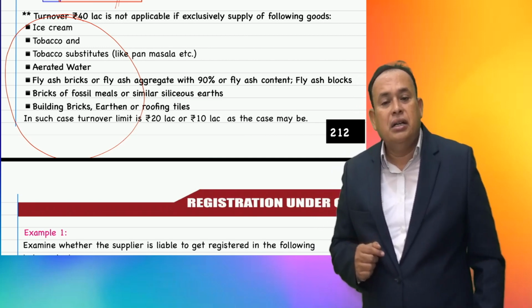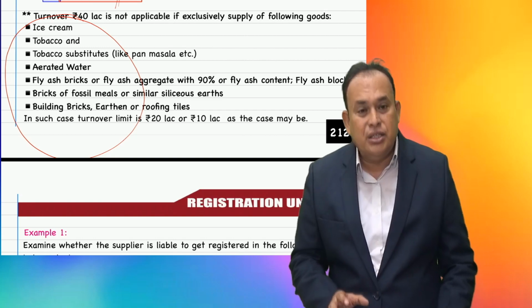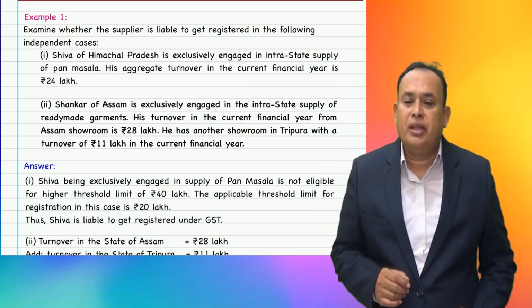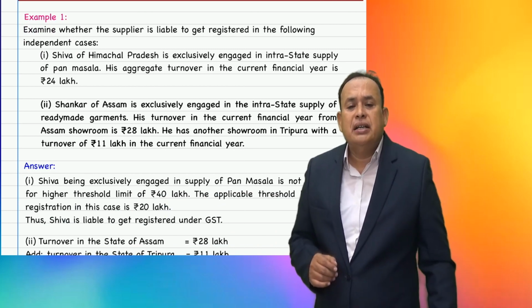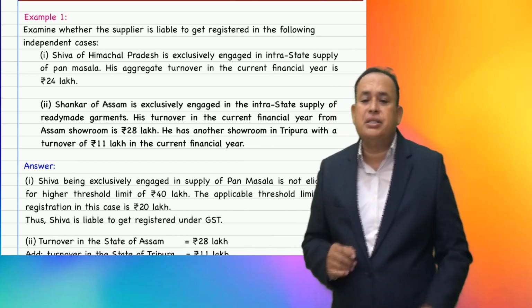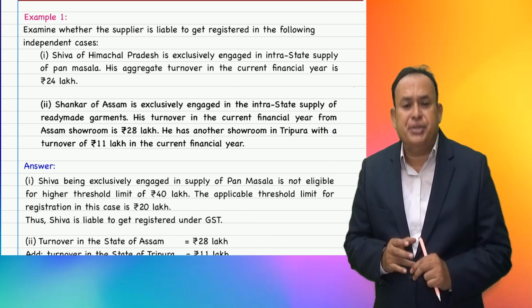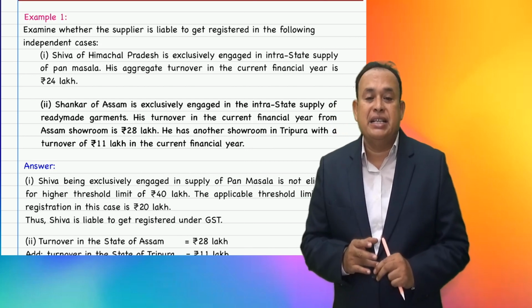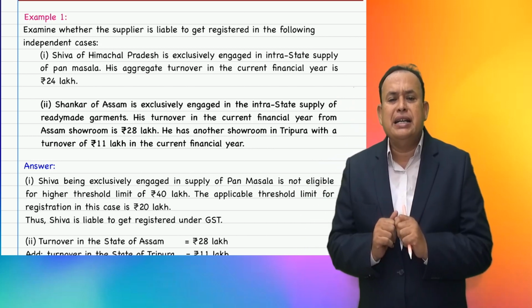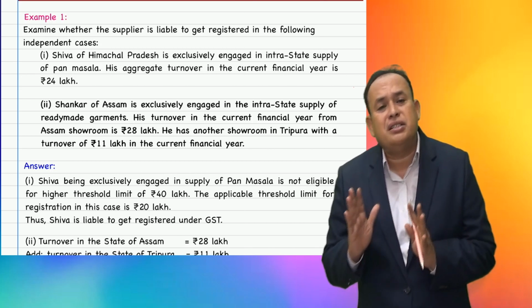Now here, I would like to bring to notice some important points to discuss. Look here. Example 1. Examine whether the supplier is liable to get registered in the following independent cases. 1. Shiva of Himachal Pradesh is exclusively engaged in intrastate supply of pan masala. His aggregate turnover in the current financial year is 24 lakhs. Required for registration or not?